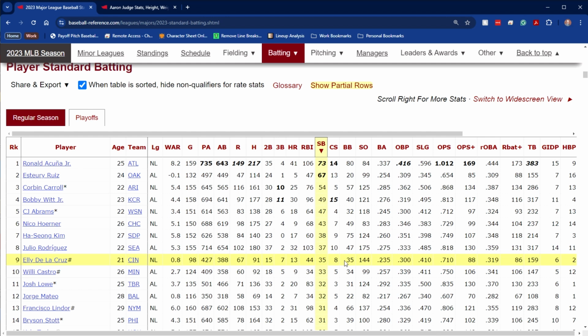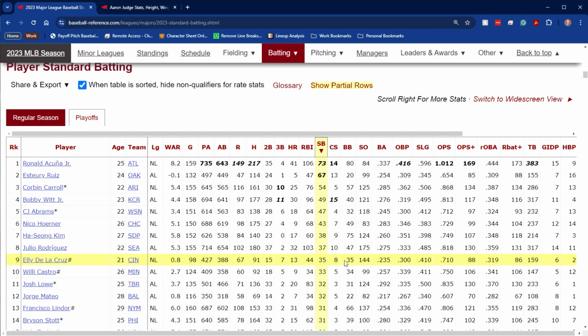Now, stolen bases have gone up a little bit because the bases are actually larger, meaning there's less distance between bases now. And with the pitch clock, that limits how many times a pitcher can throw over to first base or second base to try to get the runner out. So stolen bases have gone up since last season. That's just something to keep in mind. Prior to that, they had been on a long decline, and not very many teams attempted it. In earlier eras, that was not the case, and there were a lot more stolen bases.